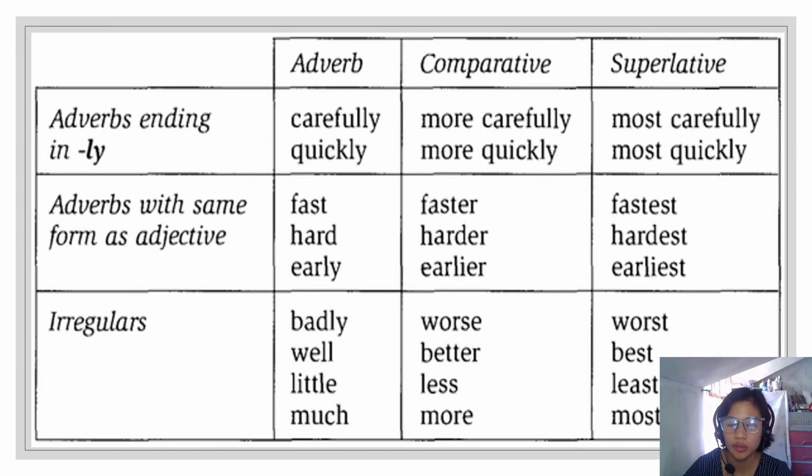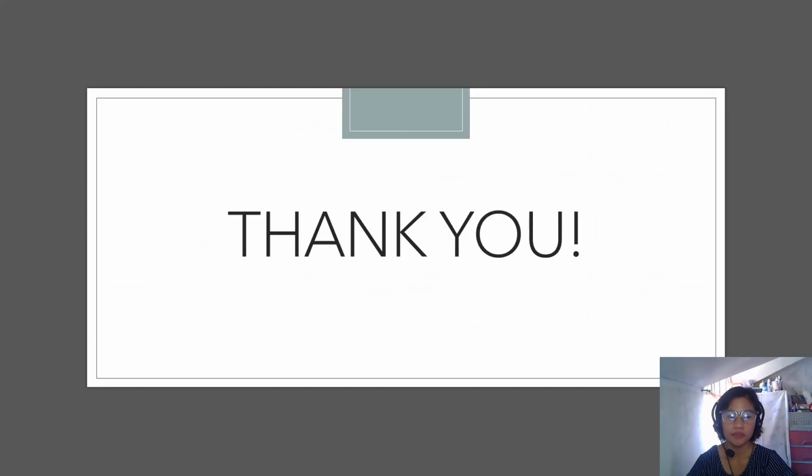So, the first one is positive, the second one is comparative, and the third one is superlative. Okay? So, just take a look at that table for you to easily identify how you can create your own adverb in the sentence. Okay? So, I hope you understand our lesson for today and thank you for listening.